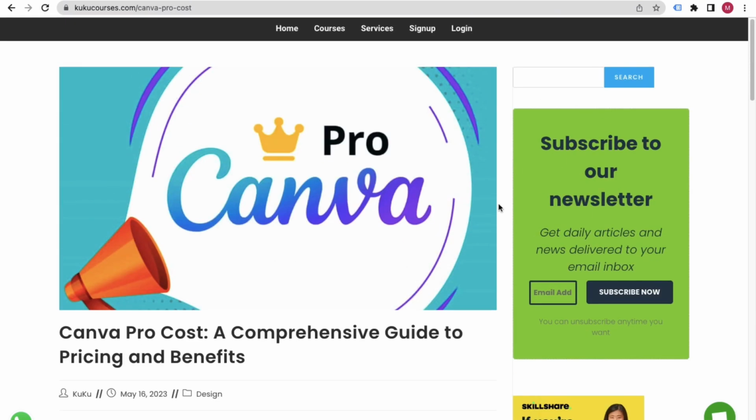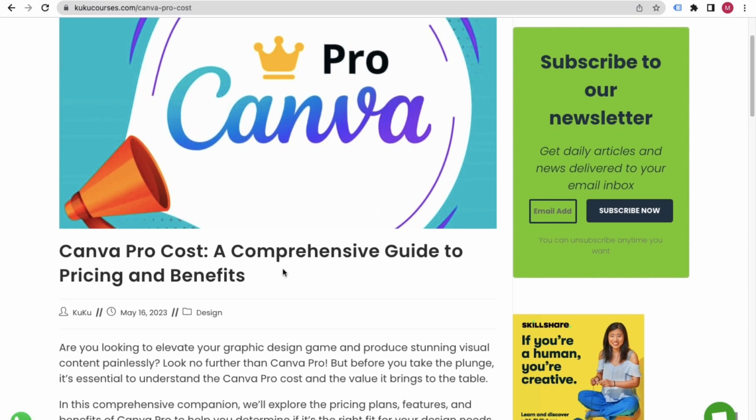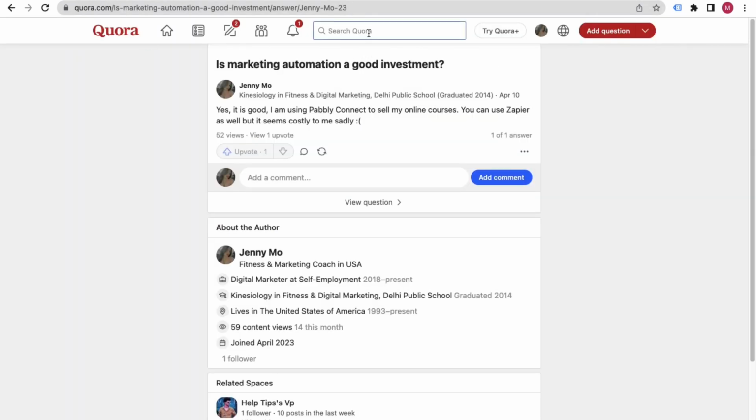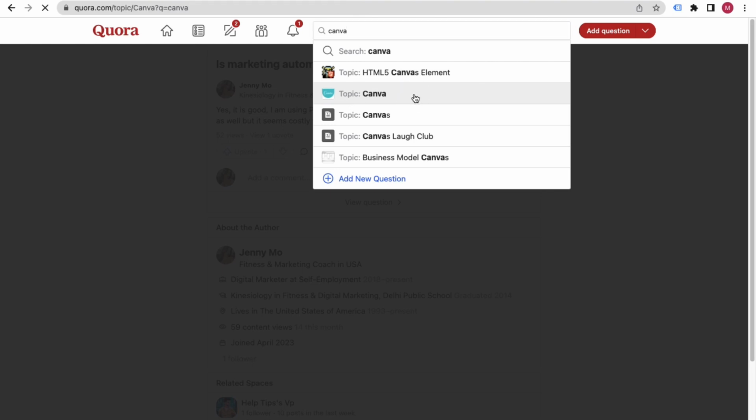First, on Quora you have to search for a topic related to your blog. Maybe your blog topic is related to Canva. So you can go ahead and search Canva on Quora, and then you will see the topics that are relevant to Canva.